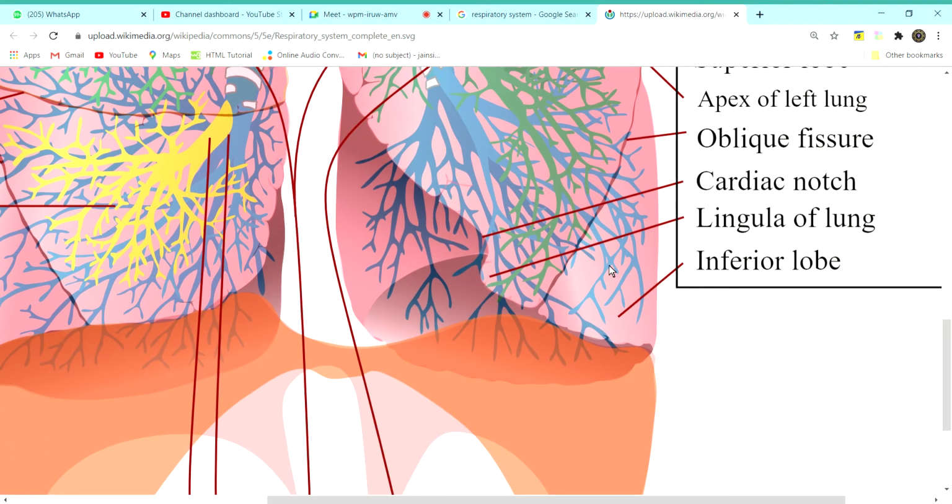Between the superior and inferior lobe, there is a place here. This is the place for the heart.